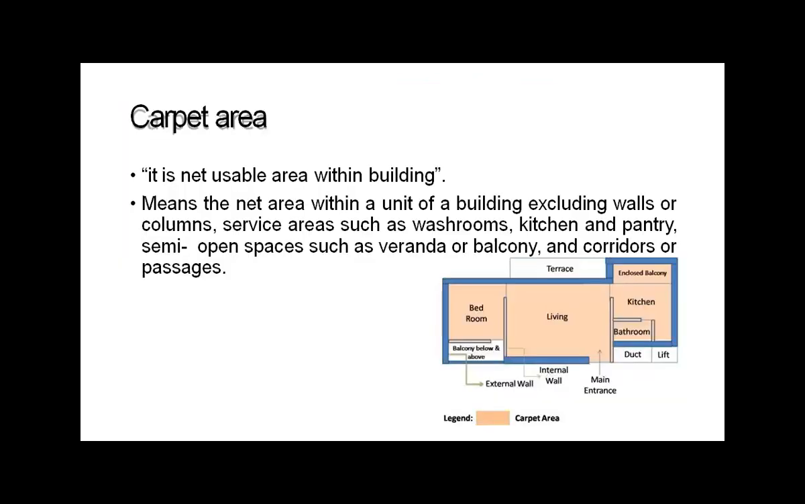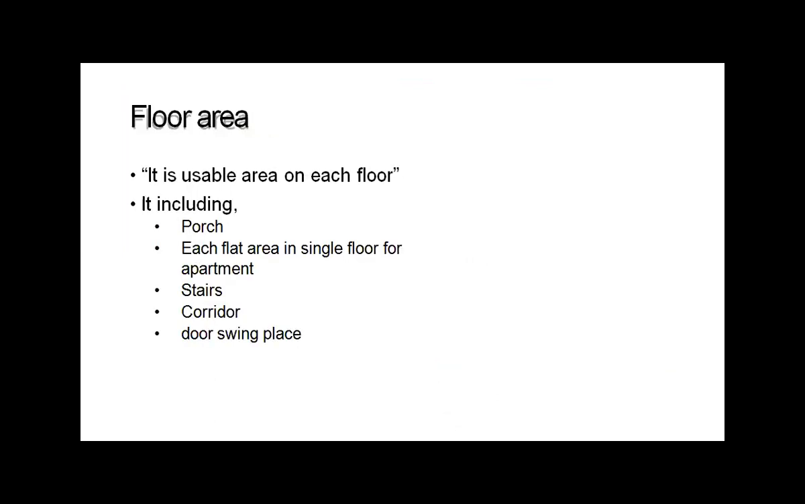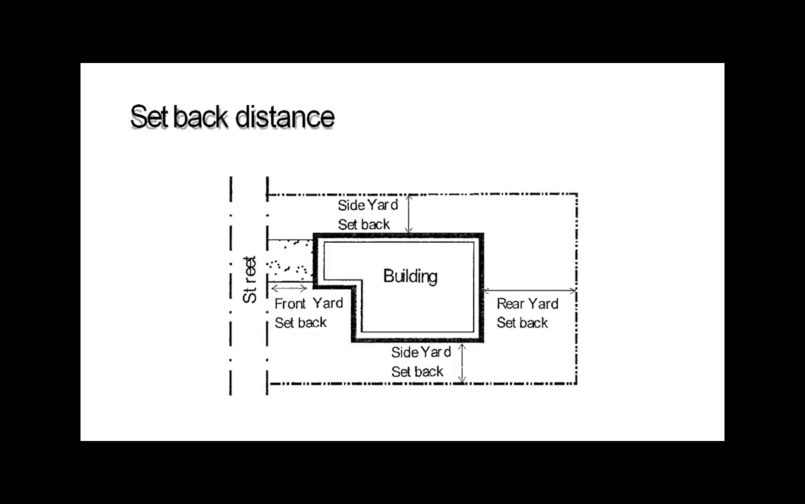The carpet area again, it is showing that the carpet area is the net usable area within building, and the floor area, it is usable area on each floor. It includes a porch, flat area, the apartment, stairs, corridors, or the door areas.